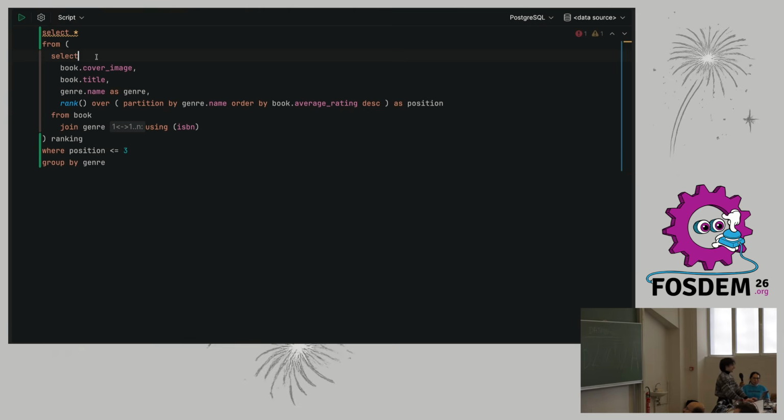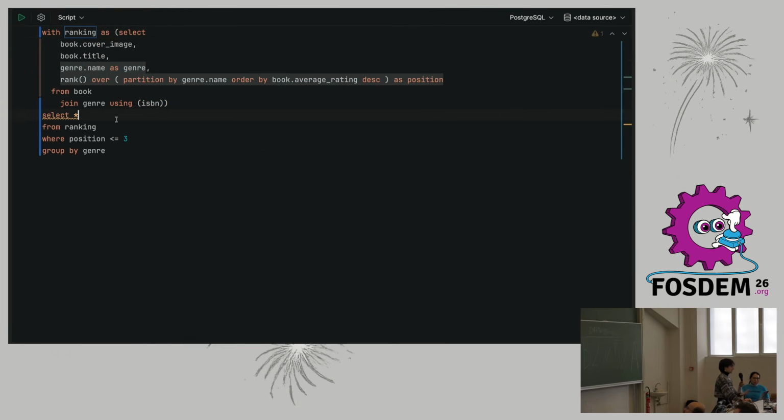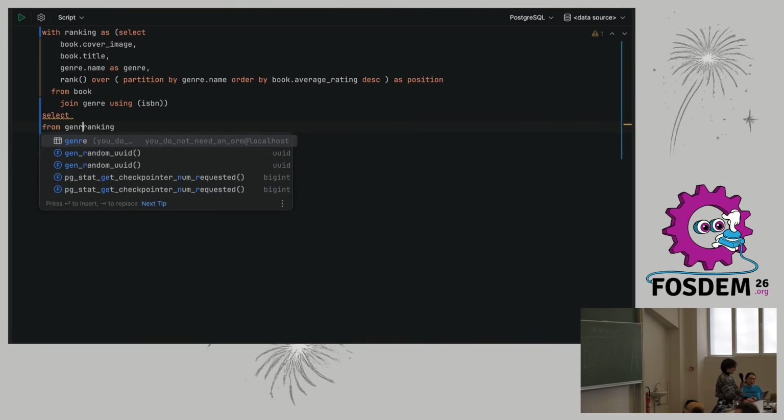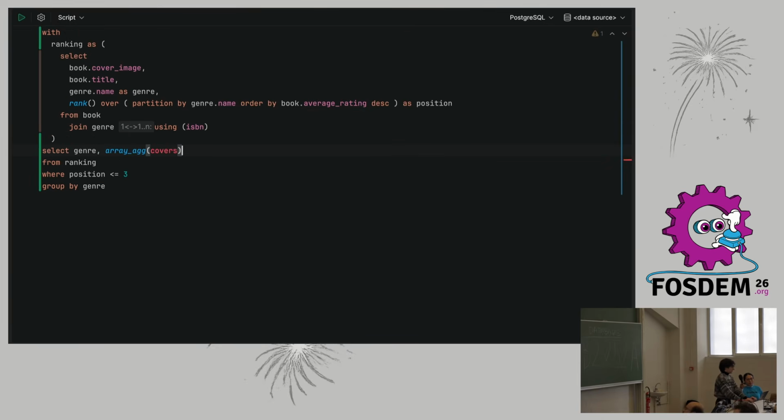I don't think a subquery is all that nice to read. Let's make it a common table expression. Much better. Now we see that we have a warning. Select star, avoid that, because that is overfetching data. We never want to do it. We want to be precise about the data that we send to our application. So let's just select the genre, and we wanted to do an aggregation, so array aggregation of the covers. And just like that, we have a cover image, maybe, as covers.